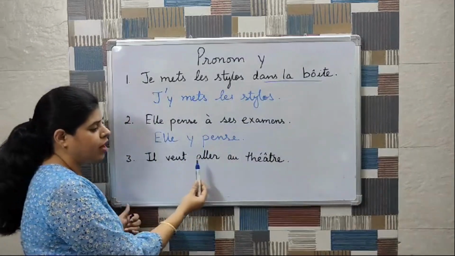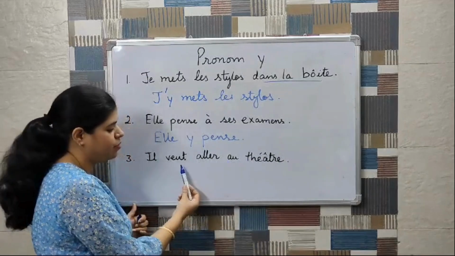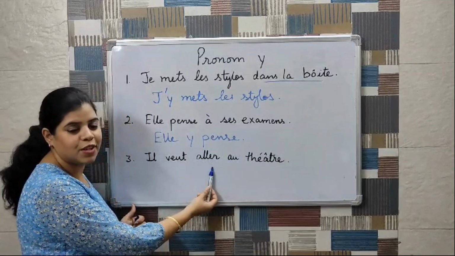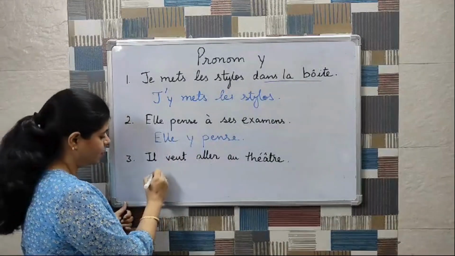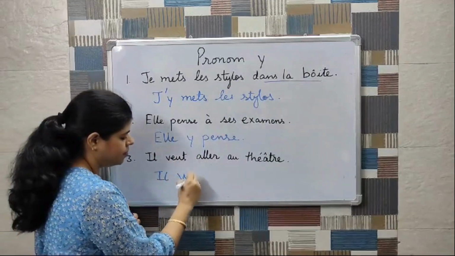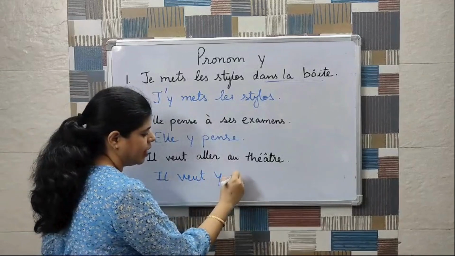Next one is il va aller au théâtre. Here we are having two verbs and the second one is an infinitive. So we'll be placing pronom Y before the infinitive. So it will be il va y aller.